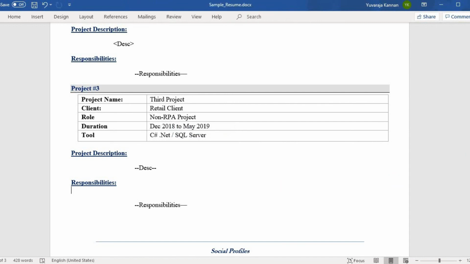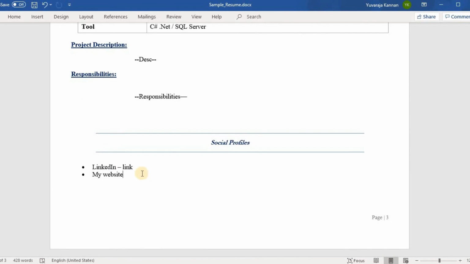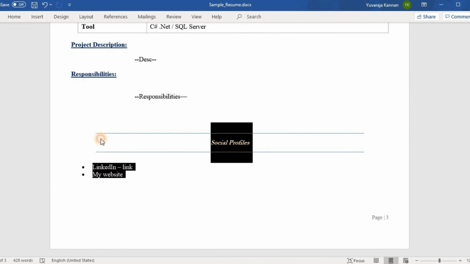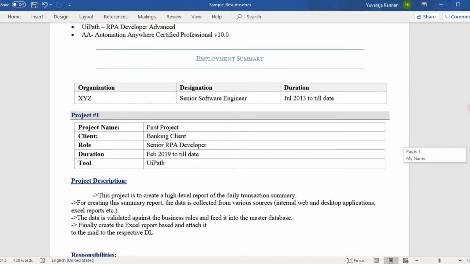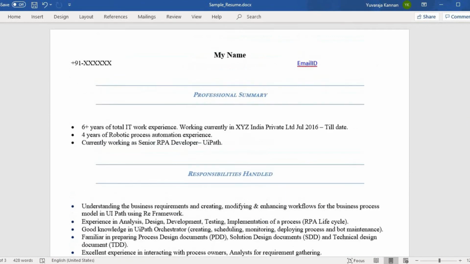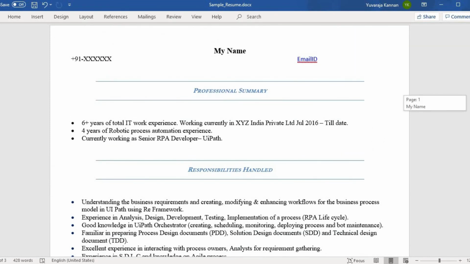So you can add your LinkedIn URL, or in case you have your personal websites or blogs, you can add that information. So I have attached this template in the description, so you can download a copy. In case you want to use this template, you can fill out your details. You can bring your details into this template and see how it looks.